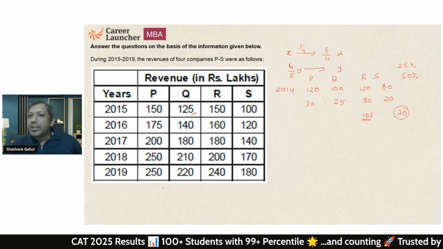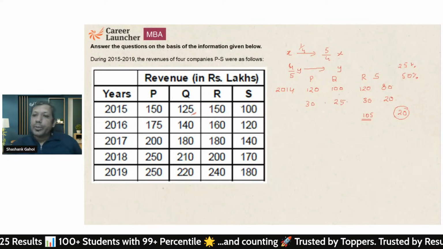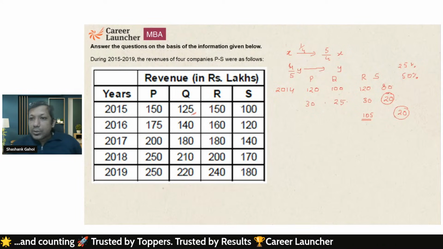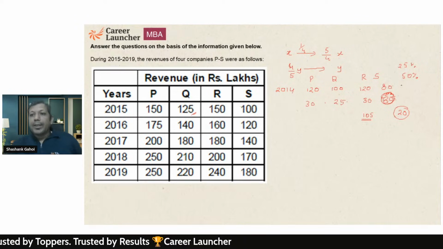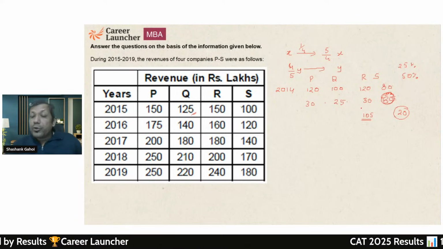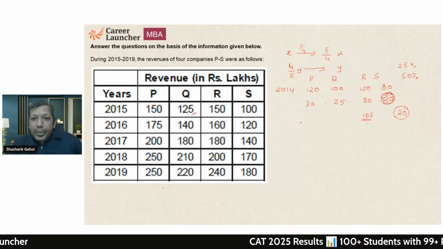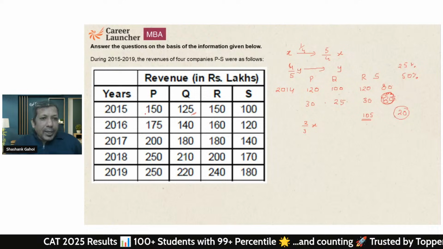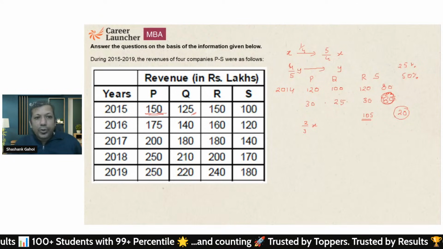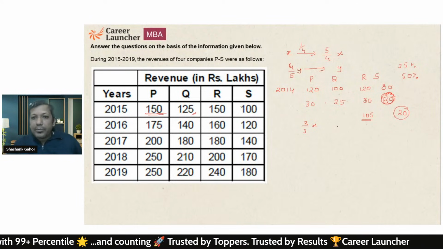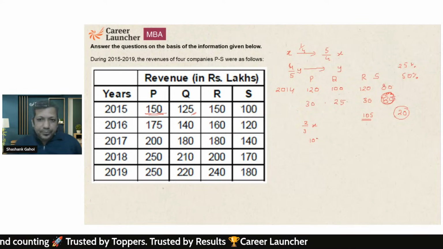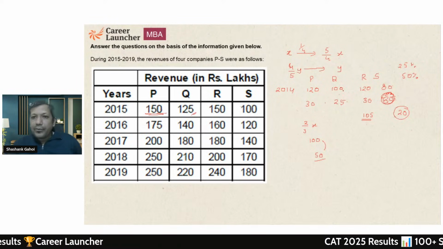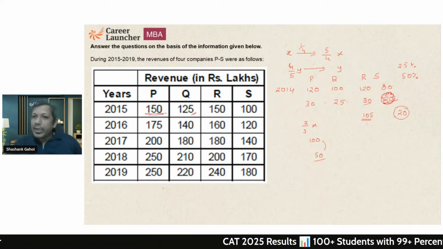So a 50% increase means the increment is just going to be doubled. So instead of 80, okay, I made a mistake somewhere. Okay, so I need to give a 50% increase. So if I say 50% increase, it means I need to calculate 2/3 of the number. The 2/3 of 150 is going to be 100. So with 100, I'm going to get an increment of 50. 50 plus 30 plus 20, that is 100, plus 25.